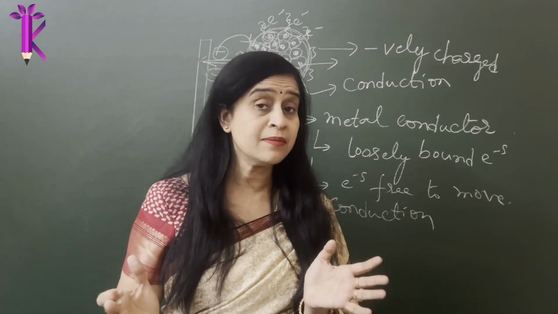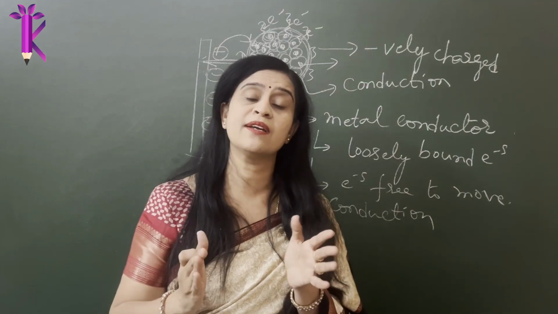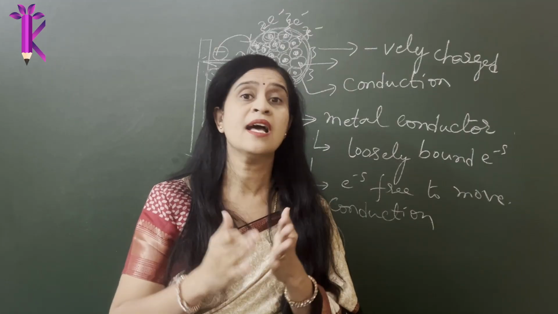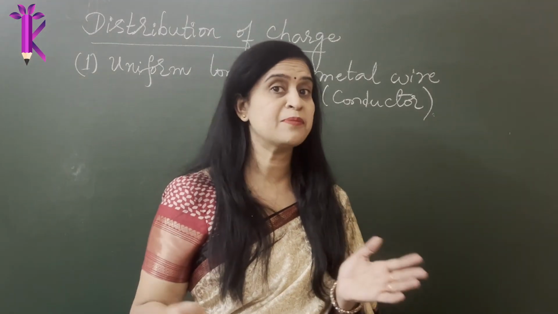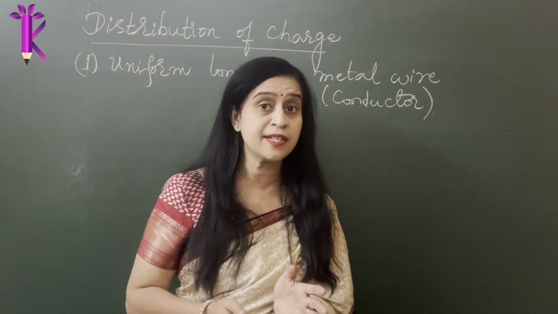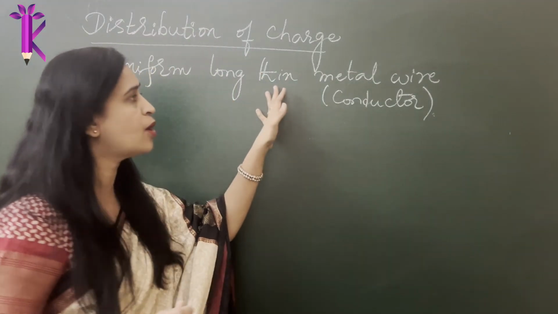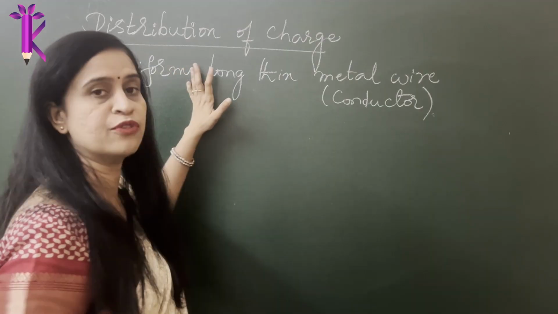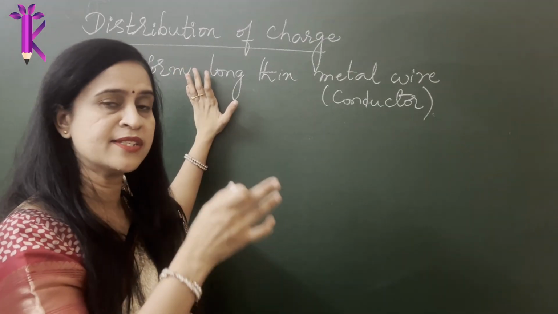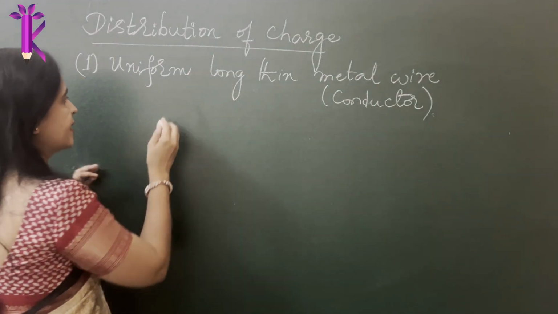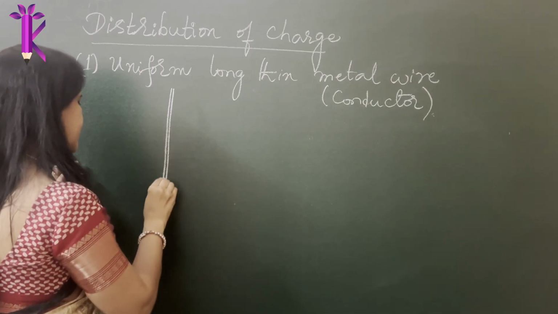Now it is time that we try and understand how charges behave when there is a distribution of charges along various kinds of surfaces. So it is now time to understand the distribution of charges. Here I am taking a specific case. I am taking a uniform long thin metal wire. When I say uniform, it has uniform area, the thickness is uniform. It is evenly thick everywhere for all ideal cases. So imagine it is a long thin wire that you have taken, of a particular thickness.